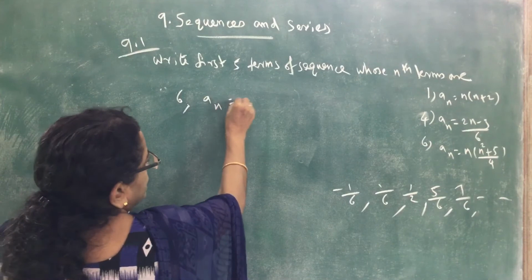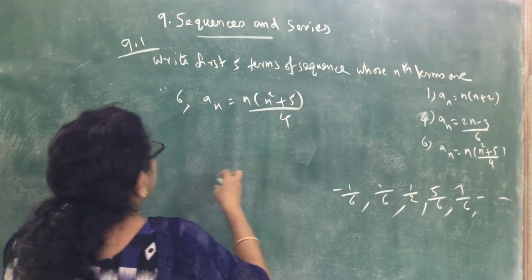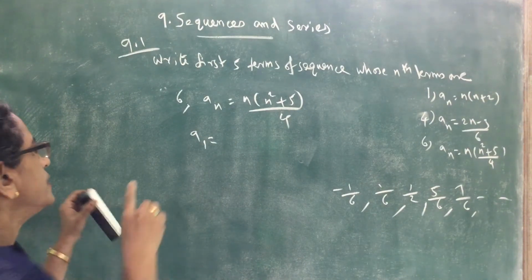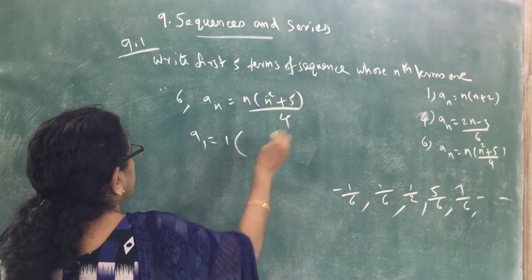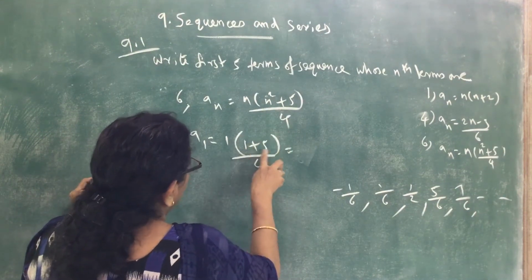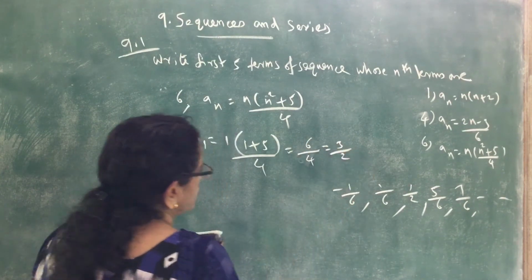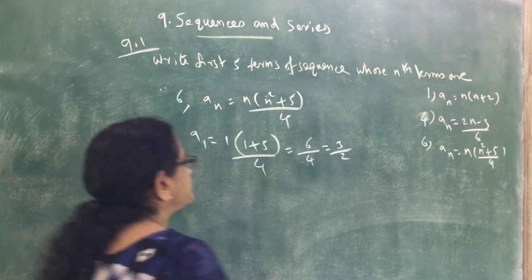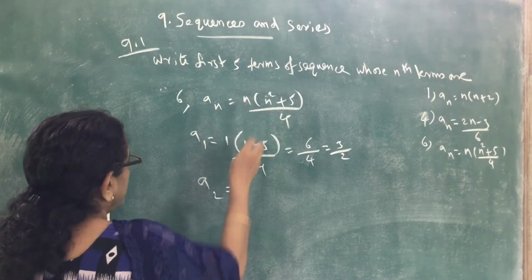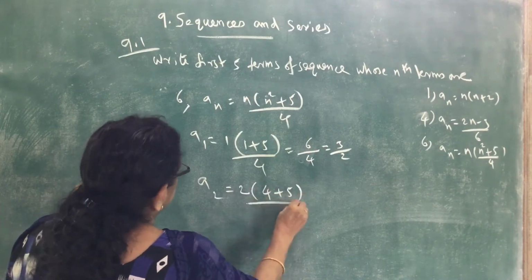an equal to n into n square plus 5 divided by 4. So put n equal to 1 for the first term. So 1 into 1 square, 1, 1 plus 5 by 4. That is 1 into 6 by 4, which is equal to 3 by 2. Then the second term, a2 equal to 2 into 2 square, 4 plus 5 divided by 4.